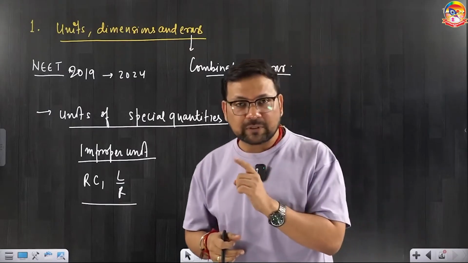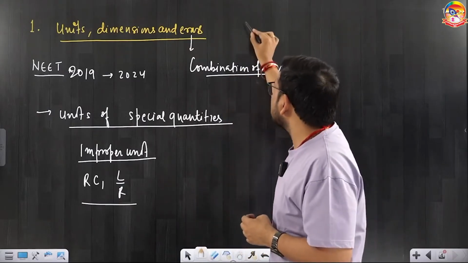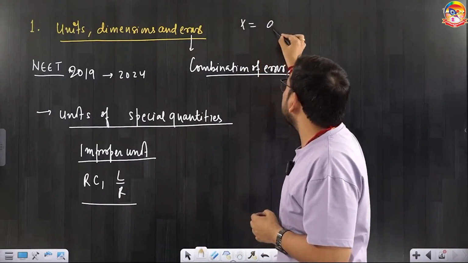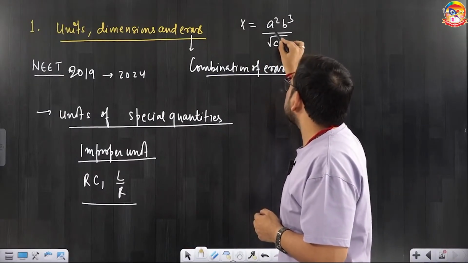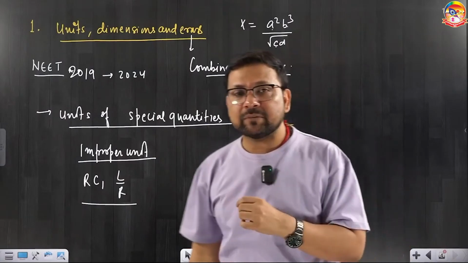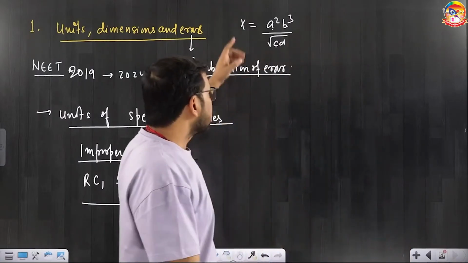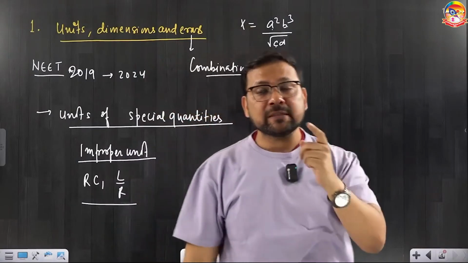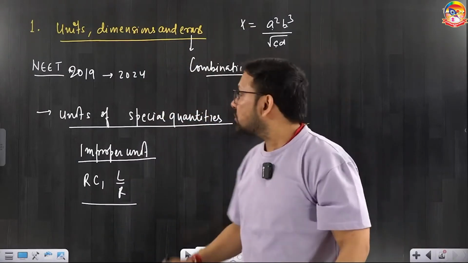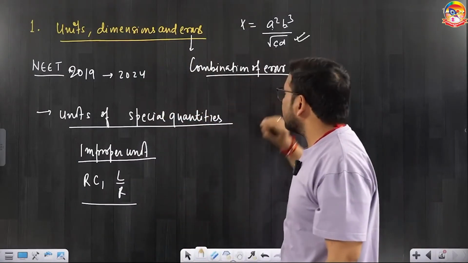So you have to go through this combination of errors. Sometimes x is equal to a square b cube upon root cd, and all these percentage errors have been given: percentage error in a, percentage error in b, percentage error in c. What is the percentage error in x? There is an NCERT question like this. So this also should be prepared.